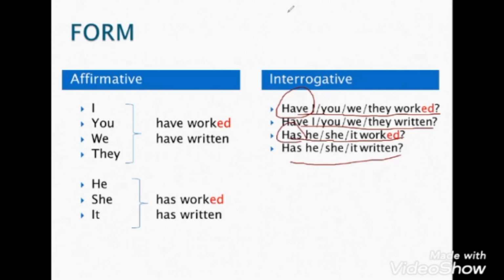So my question is to Yusuf. Yusuf, can you hear me? Yes, it's a so easy question for you. I just want you to form a question in the present perfect. Simply, you will put have or has at the first. Try it.